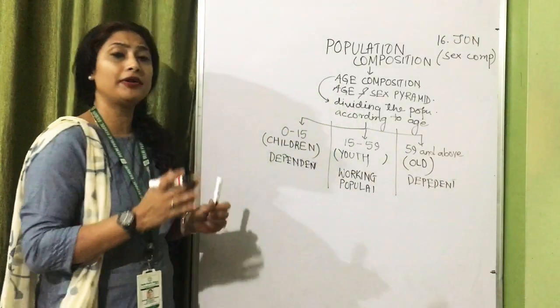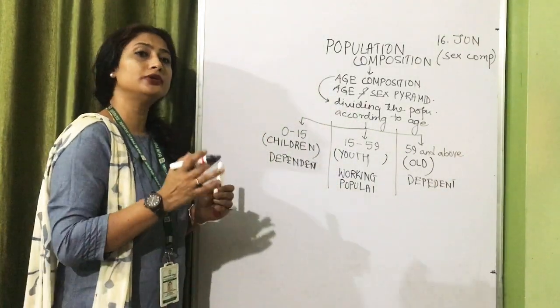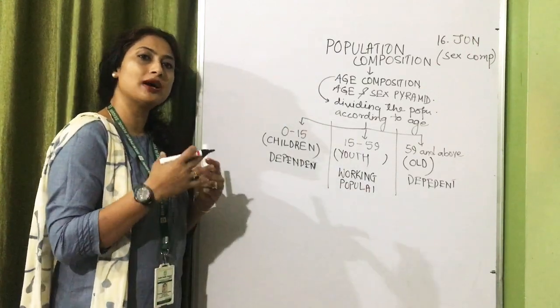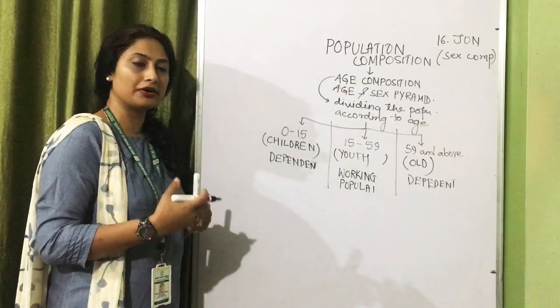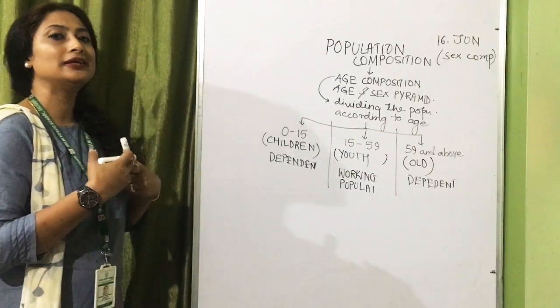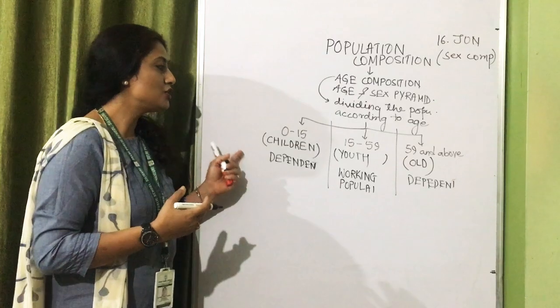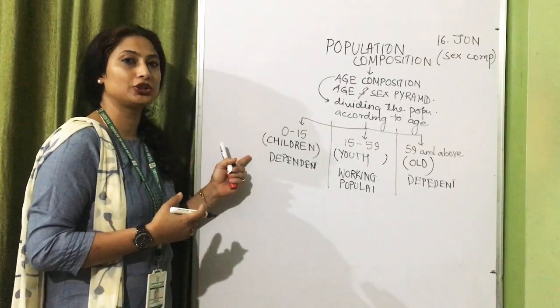Now this is a very important component of population, because to start planning in a country, whether regarding the economic structure or the social structure, we need to know the number of people in each category.